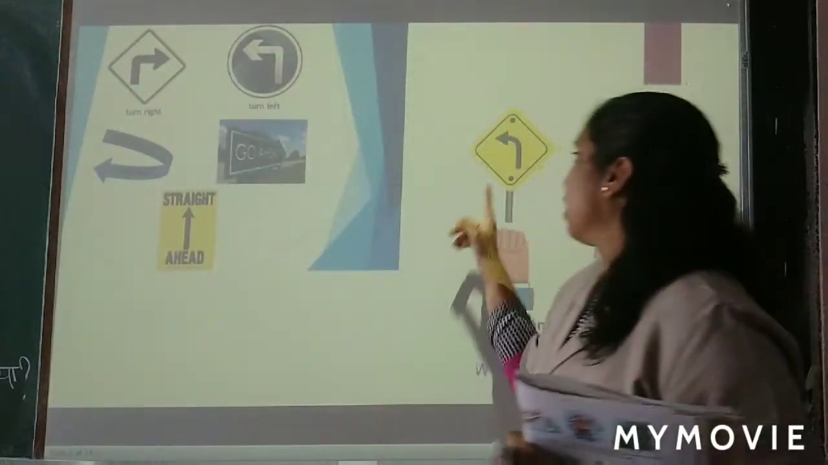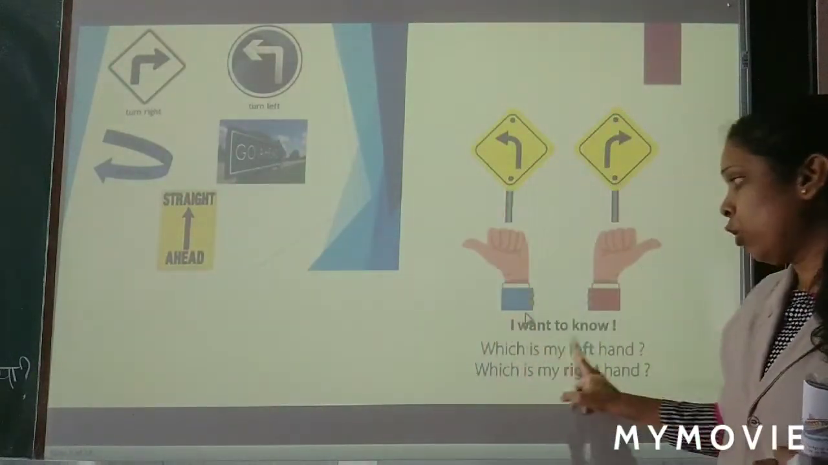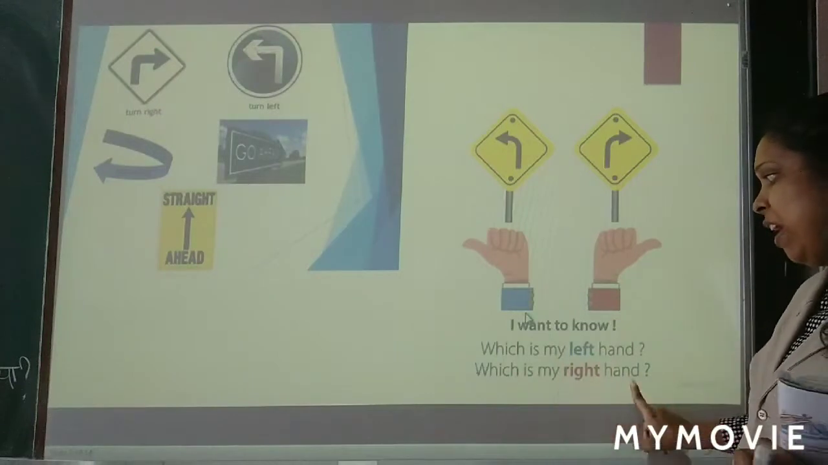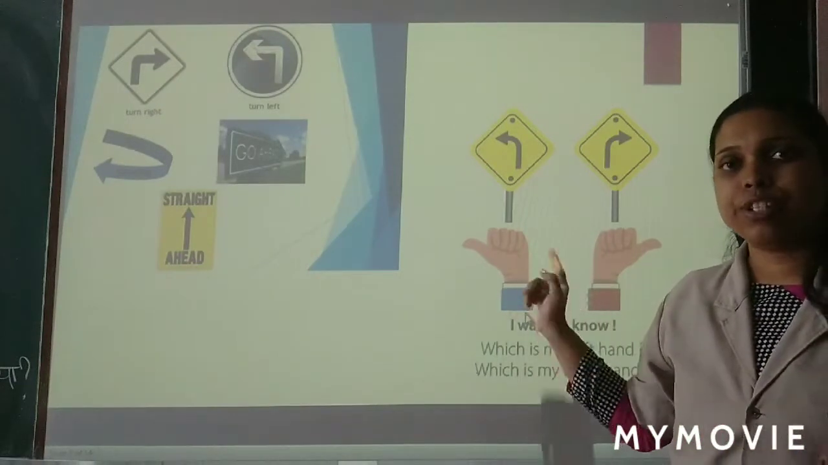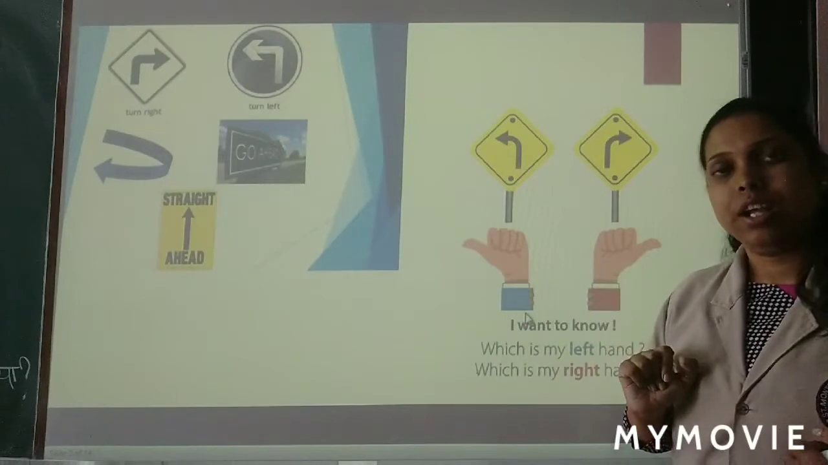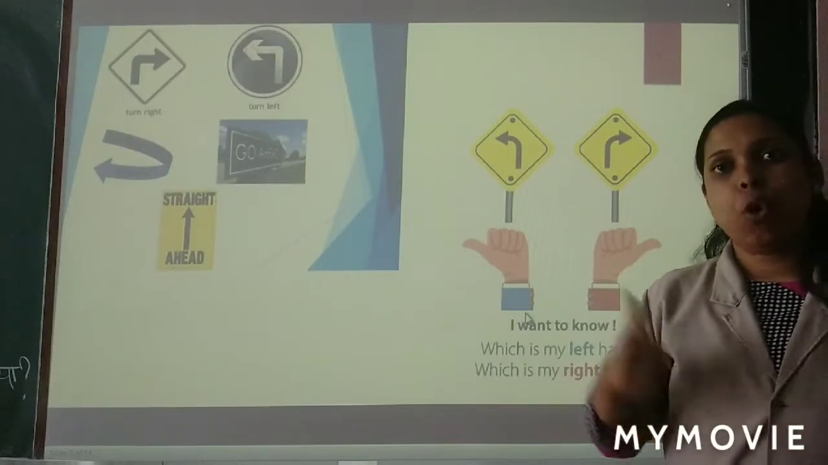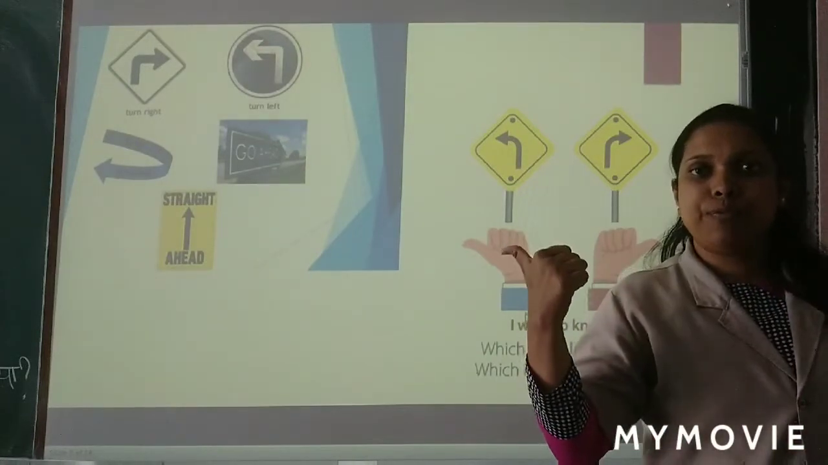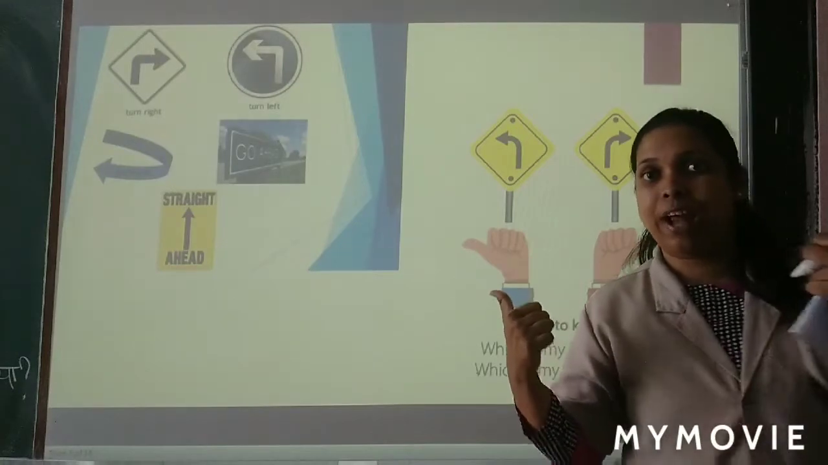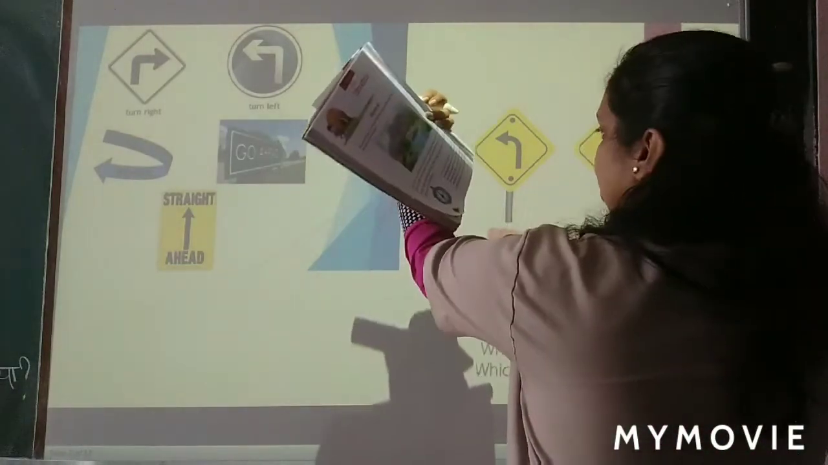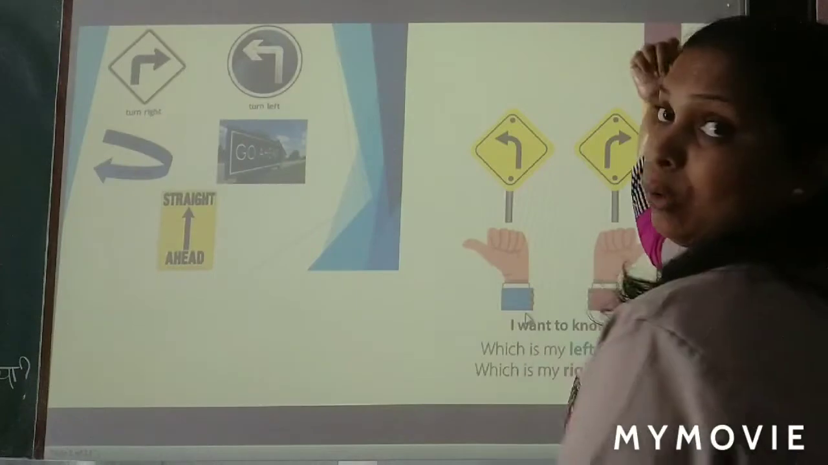Okay. Like this. Now next is I want to know which is your left hand, which is my right hand. Now can you tell which is the right hand and which is the left hand? Yes, we can easily tell. If you also do like this, this is my right hand and this is my left hand. You are looking at me like this. Okay, it is like this. Now it is like this.